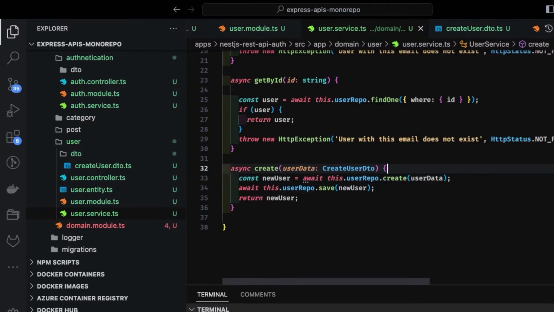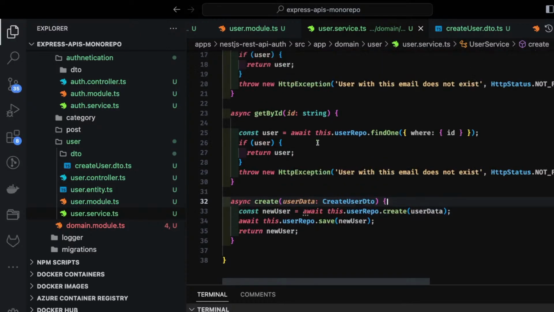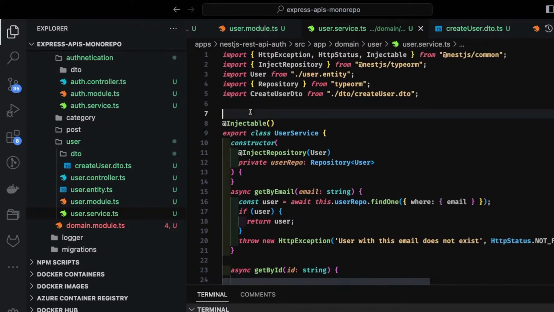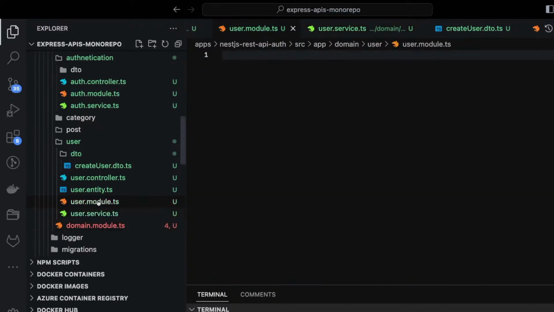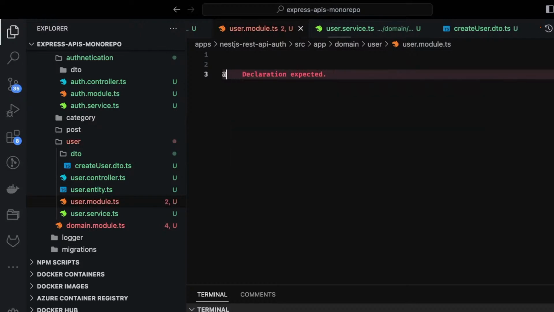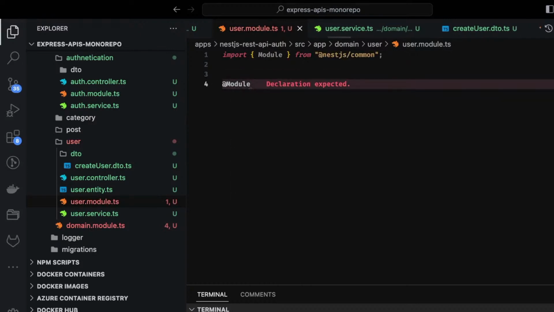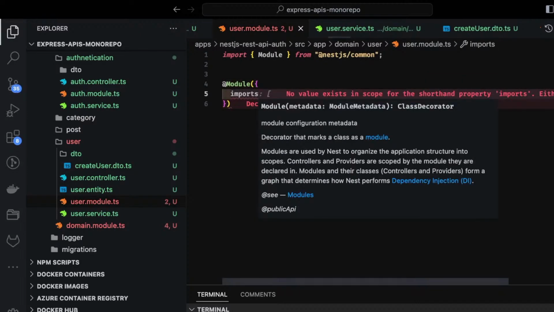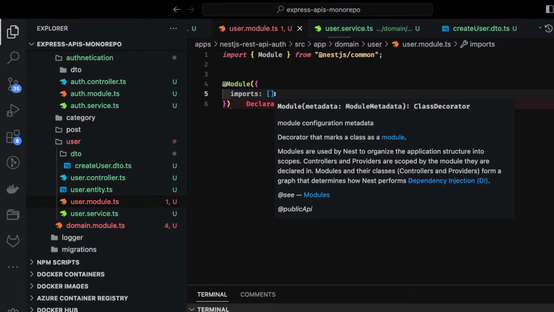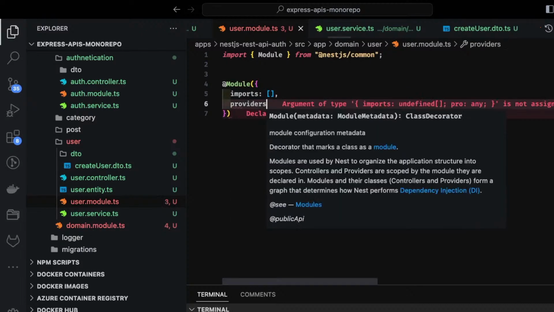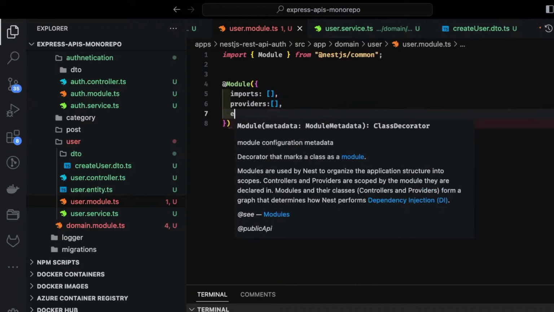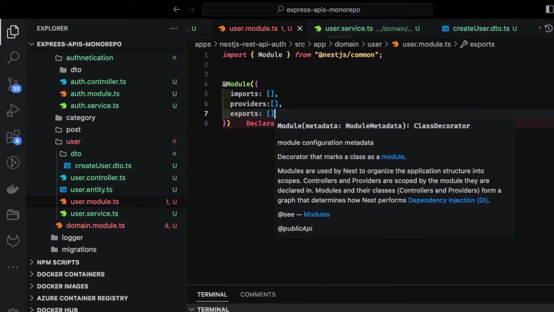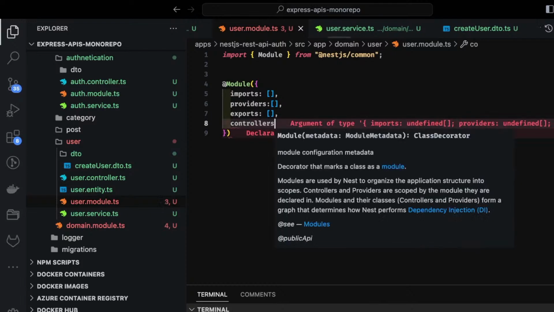Now we are just building a simple authentication, right? So I think these 3 methods are more than enough. And now this user service will be added inside a user module, right? How we create a simple module is we just use the Module decorator, because we are defining a NestJS module. So all the imports will go here. Then we have providers, then we have exports, what all we are exporting from this module, and then controllers.